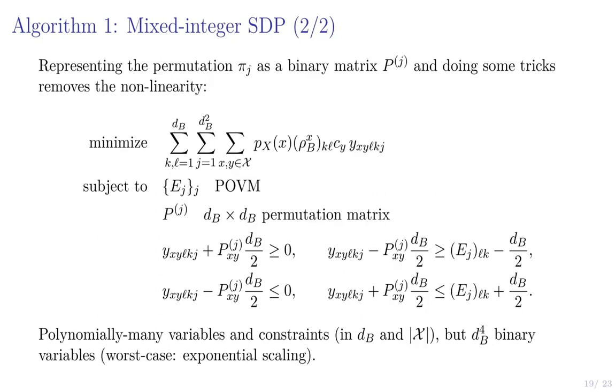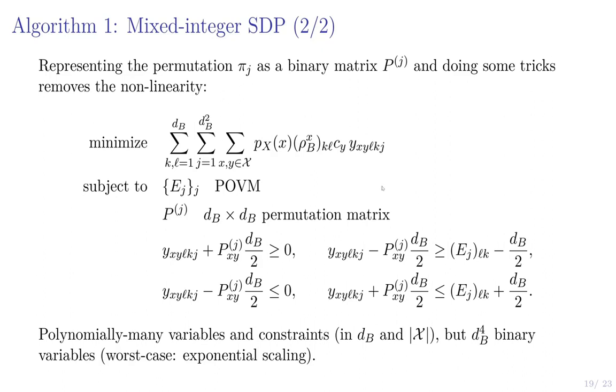So the first thing we can do is represent the permutation pi j as a binary matrix P j, and then using the fact that it's a binary matrix, we can do some tricks and remove the nonlinearity by adding in some extra variables. In this reformulated problem, I won't go through exactly how you do it. The only variables are these y, x, y, l, k, j. So now it has 5 indices, but the indices all range over 1 to dB, 1 to dB squared, or in x. So there are only polynomially many of these variables y. And they're subject to polynomially many constraints, all written down here.